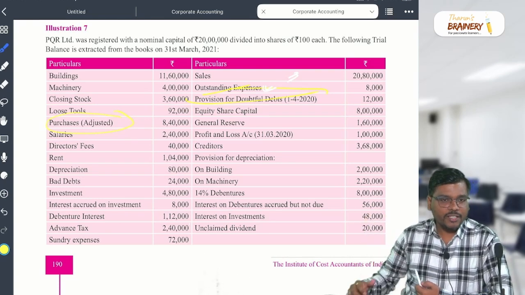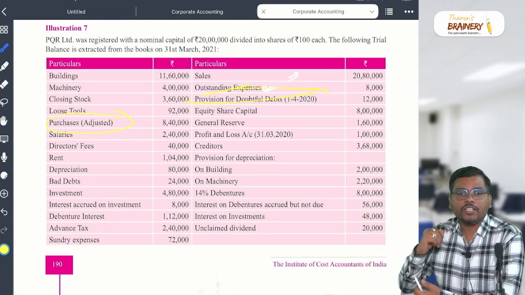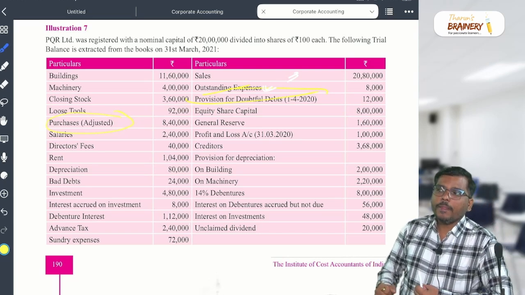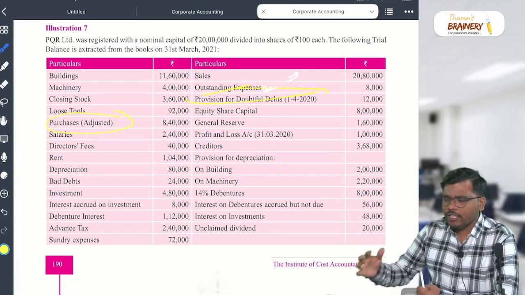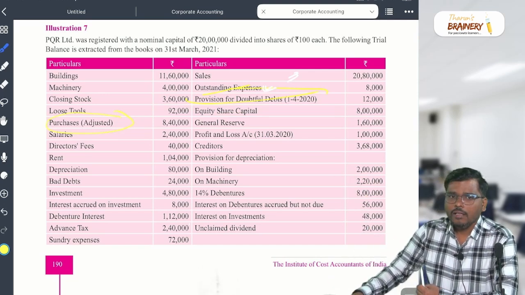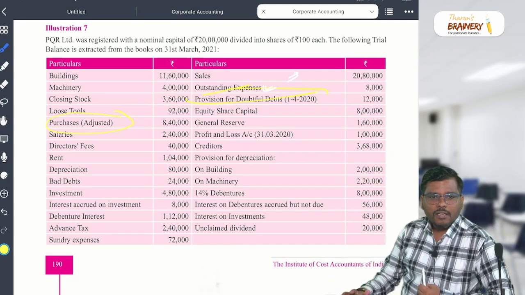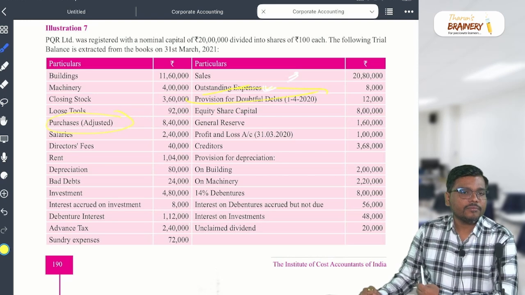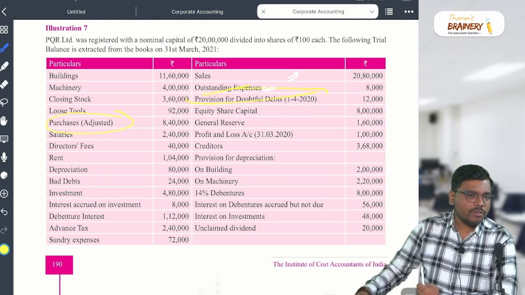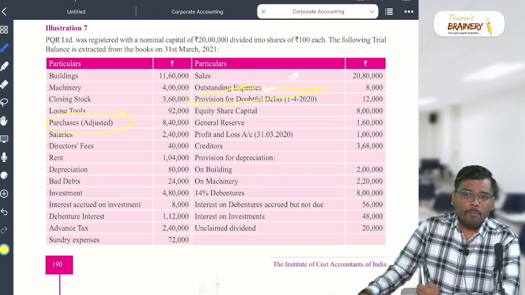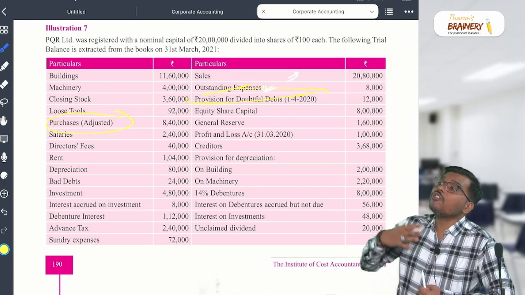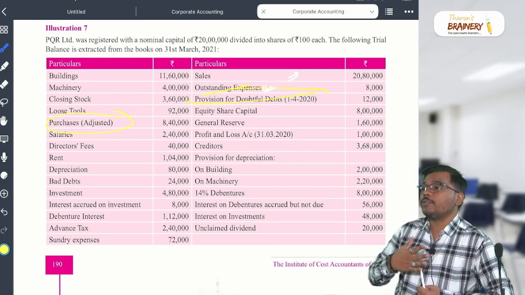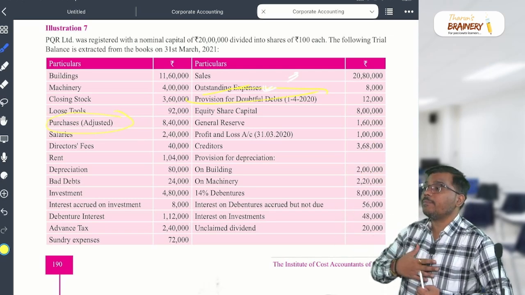For example, Shafi went to a shop to purchase goods. He came to me and said, sir, I want to purchase goods from you. I sold the goods to him on credit. He came to me to pay the money. He said, sir, I want to settle the amount, but can you give some discount to me? So discount on debtors is again an expense for me. All these three things are expenses for me.